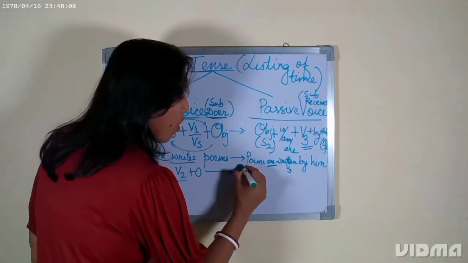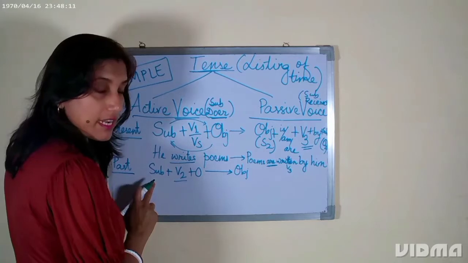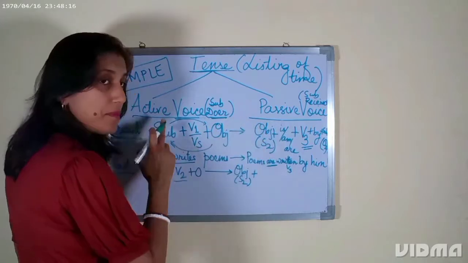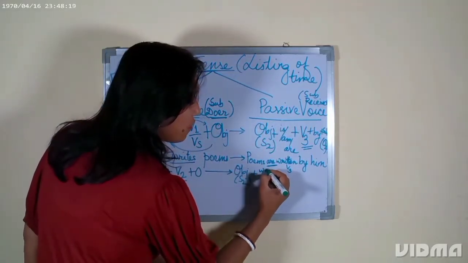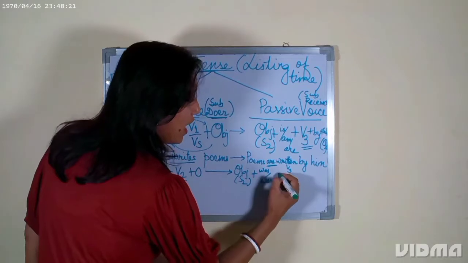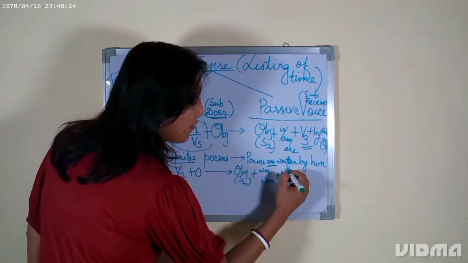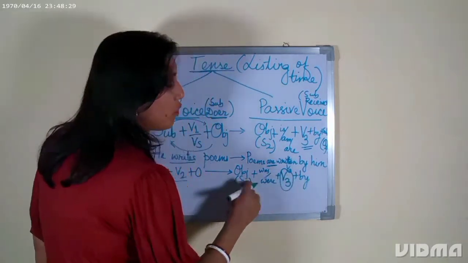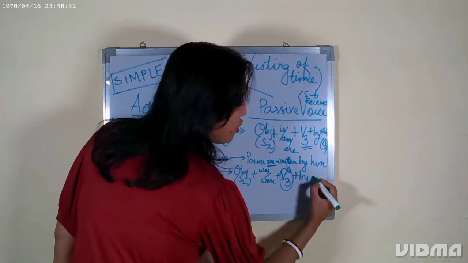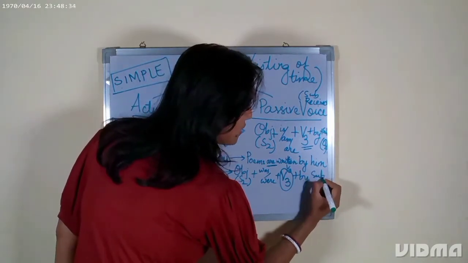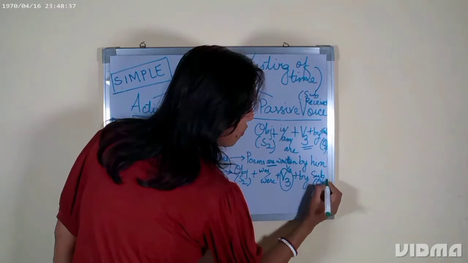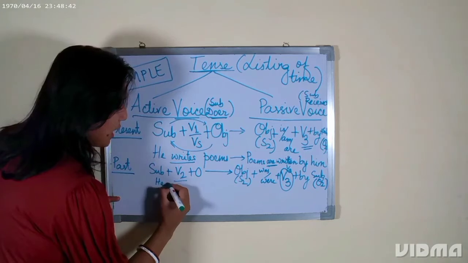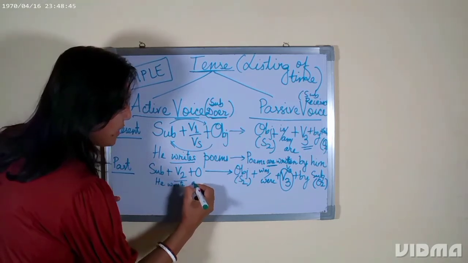So we will use object of the first sentence as the subject, plus is, am, are for simple present. So for past we will use was or were, and then V3, the third form, that is important, V3, then by, and who is the doer? Doer will come at the back. So subject of the first sentence will become the object here, O2 here. Understood? So the same sentence can be written as he wrote a letter,